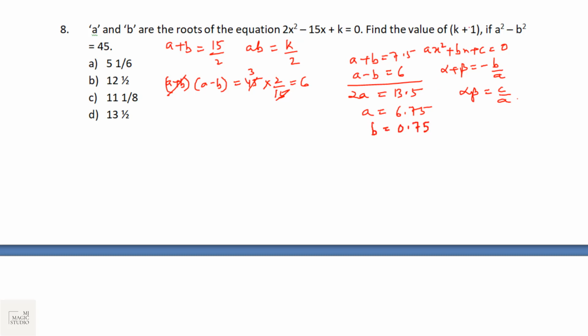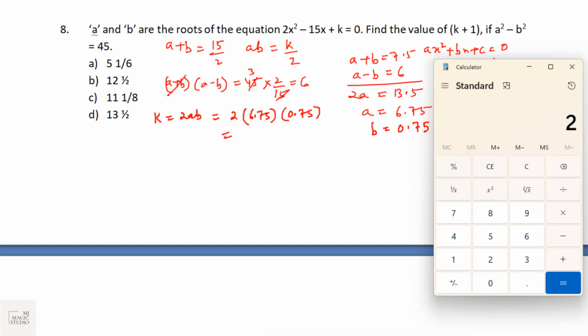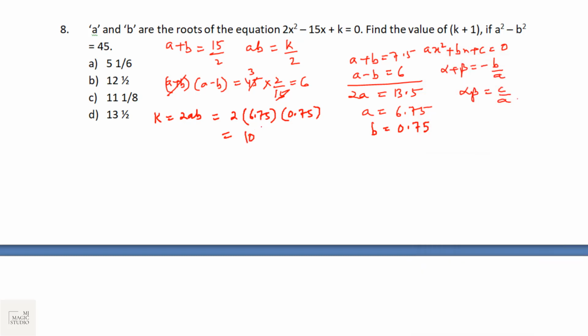What is asked is, what is the value of k plus 1? Now k is 2ab. That is equal to 2 into 6.75 into 0.75, and we will have this value. 2 into 6.75 into 0.75, that is 10.125. That means 10 1 by 8. The question asks what is k plus 1? K plus 1 is 11 1 by 8. That is in option C.